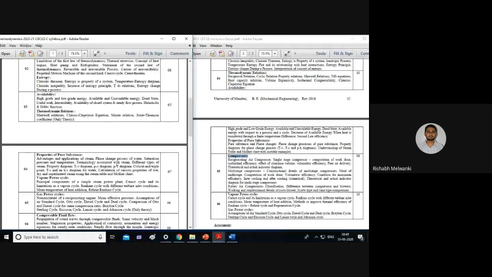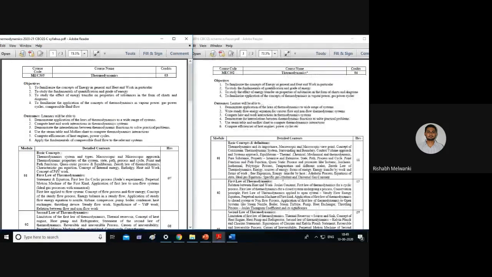Apart from this, we will see what the other changes are. Why are we discussing the previous syllabus and the new syllabus? Because this is the first scheme, so obviously you will be referring to previous question papers of the old scheme. That is why you should know what was in the previous syllabus and what has been removed. You will find some questions in the old thermodynamics question papers that are not new to this syllabus.